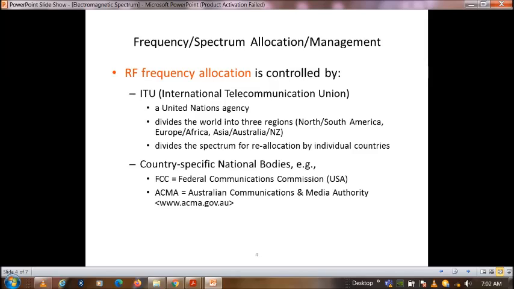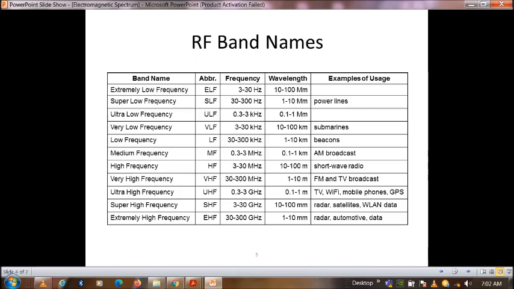It divides the spectrum for reallocation by individual countries. Country-specific national bodies also exist, like the Federal Communications Commission in the USA and the Australian Communications and Media Authority in Australia. They have their specified frequency bands within the allocation. The RF bands are based on frequency.